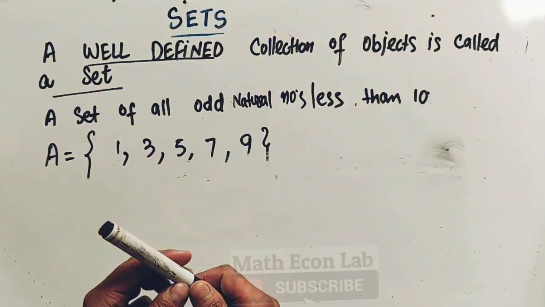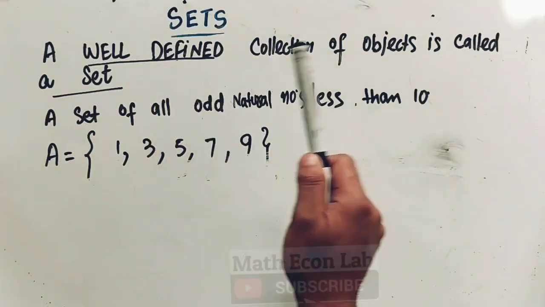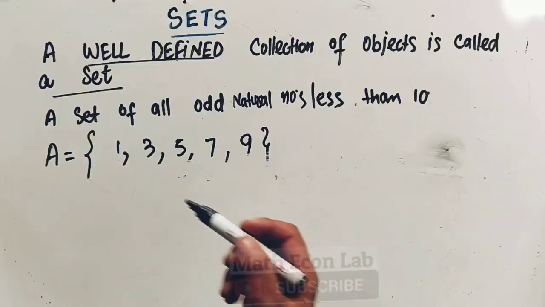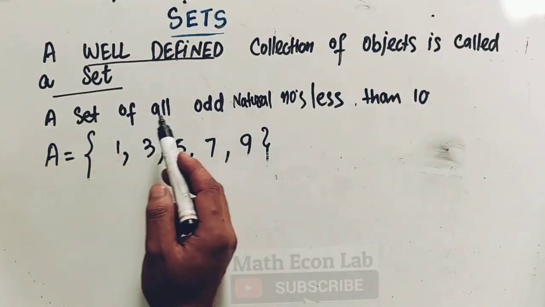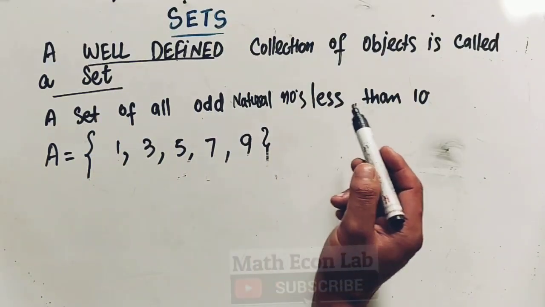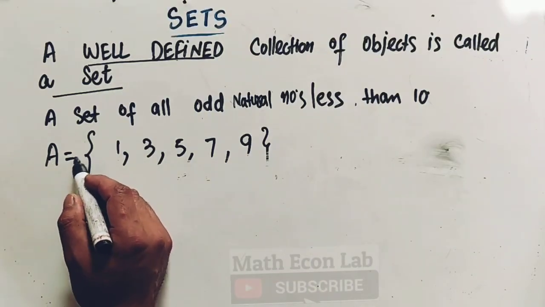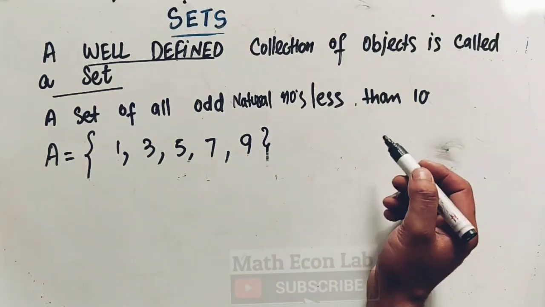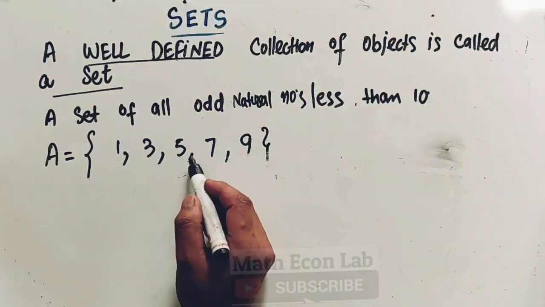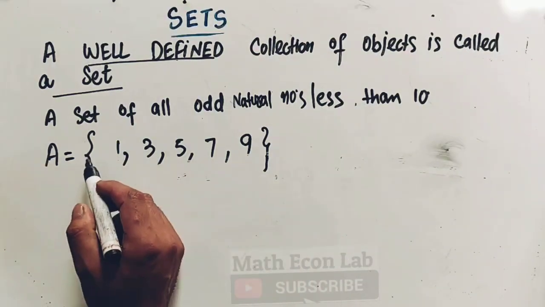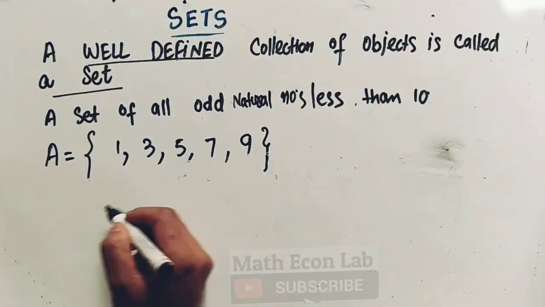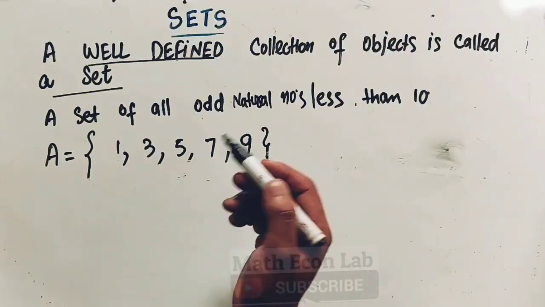What is a set? The definition is: a set is a well-defined collection of objects. Let us give an example. If I say A is a set of all odd natural numbers less than 10, so we have A is a set containing 1, 3, 5, 7, 9. What we do here is write the elements within curly brackets, and elements are separated by commas.